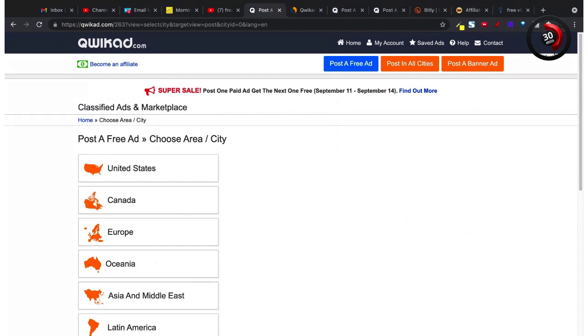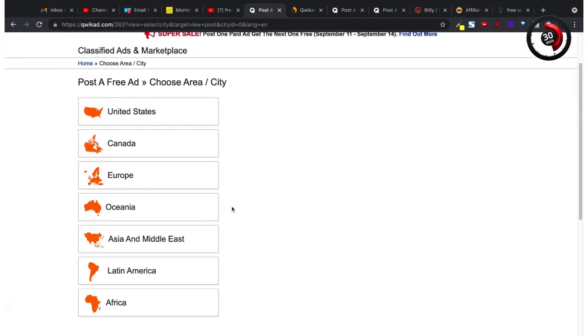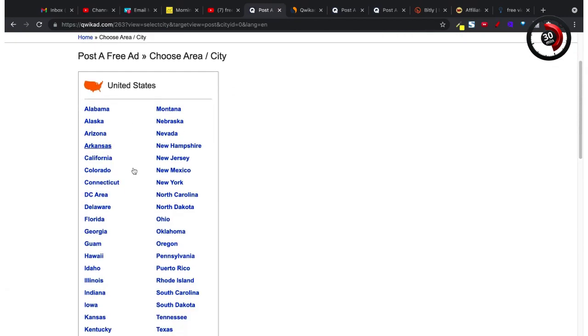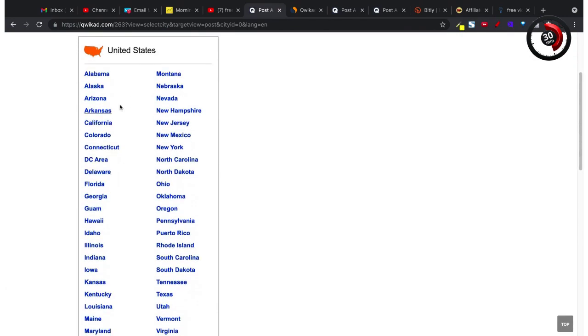It takes you to choose and create an ad in one of these countries, of course, or these regions: United States, Canada, Europe, Oceania, Asia, Middle East, Latin America, and Africa. You can select United States and then you can drill in per state. For example, here in Arkansas, you can click and then you can see these states here in Arkansas. For example, the capital of Arkansas is Little Rock.